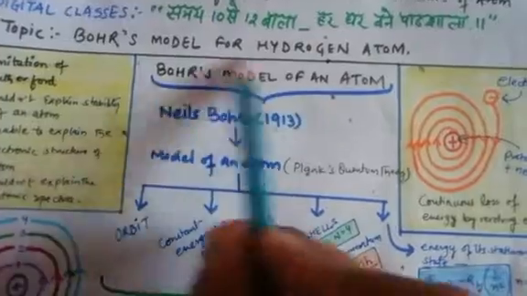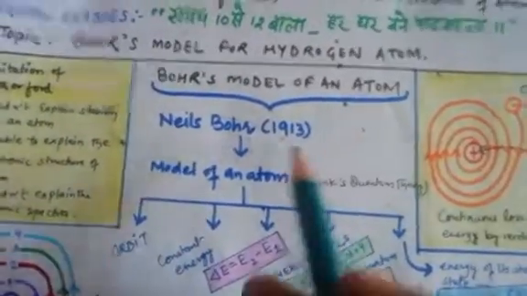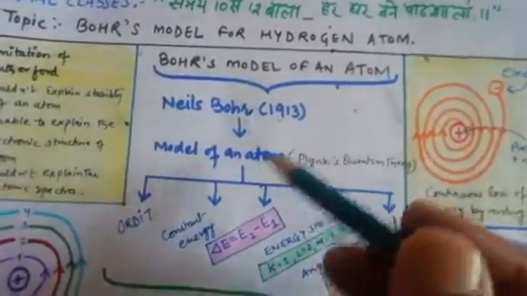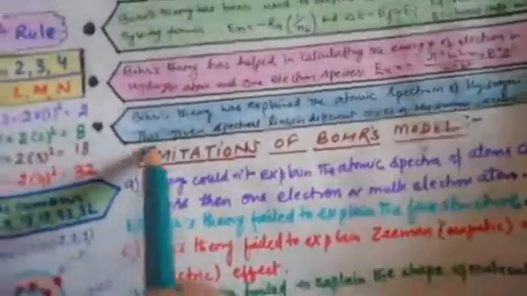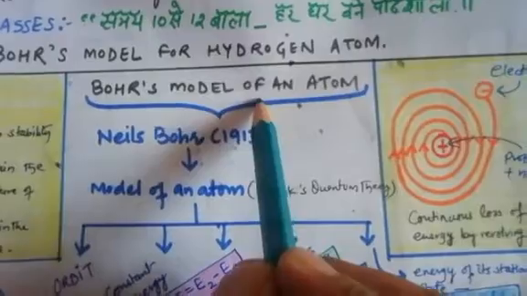Although Bohr's model is the most successful model of the atom which we are going through nowadays, there are also some limitations in Bohr's model, so we will discuss those limitations at the end. So let's start with Bohr's model of an atom.